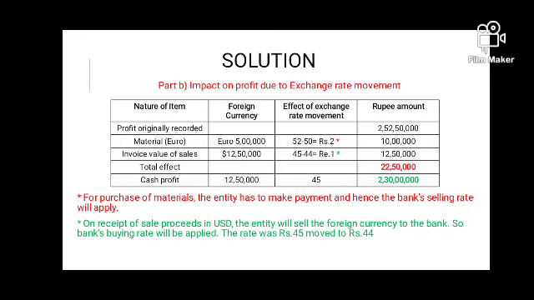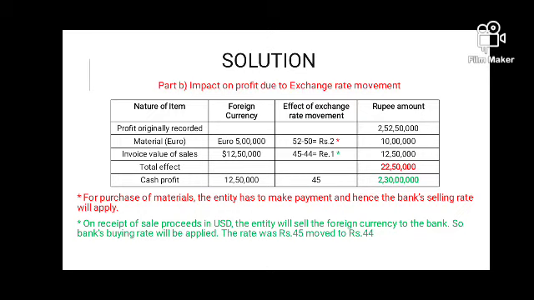Just because we are now selling in the month of April, the rate becomes 44. So the bank will be giving us only 44. So that 10 lakh is again a loss to the firm.